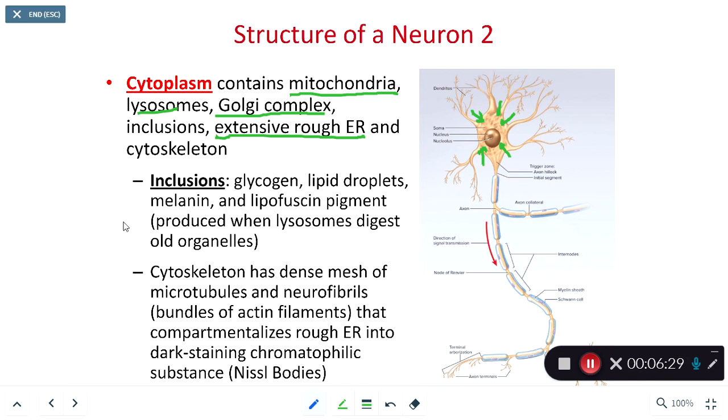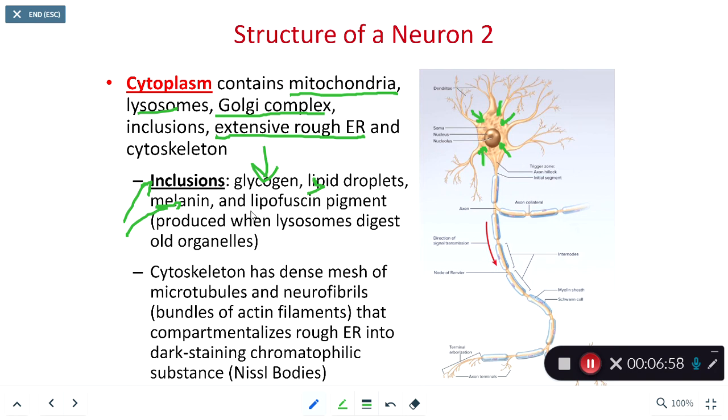We also have a lot of inclusions within the cytoplasm of the neuron. These inclusions, for those of you who don't remember, think all the way back to chapter 3 of this class, the second week of class. An inclusion is just kind of like a storage vesicle within the cell. It's going to store different chemical compounds. We can store glycogen. Neurons need lots of carbohydrates. That is their preferred fuel source. We could store lipids. We can store melanin, the pigment.